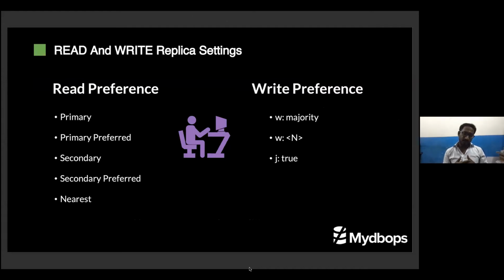So another important thing in the replica set is that there are 2 preferences available. They help to decide the behavior of the write and read operations. So how will my read behave? As I told, MongoDB is a distributed system. You don't need to tell your application this is a primary, this is a secondary. The MongoDB driver has the capability to capture the replica set status, and based on the status, it automatically routes all the read traffic and write traffic based on your read preference.